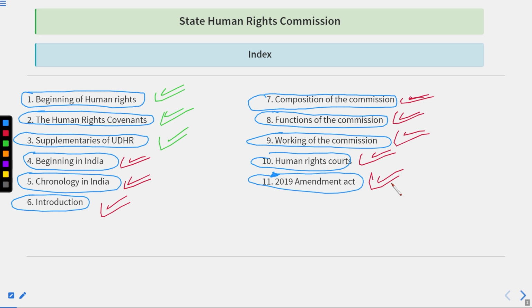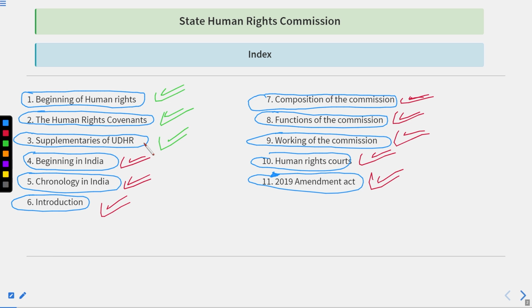So basically in this lecture, we will start from where we had left in the previous one. But before this, let me tell you one thing. In the previous lecture, we discussed the supplementaries of UDHR. And what we found is that apart from the international bills on human rights, which included three things: the Universal Declaration of Human Rights, the International Covenant on Civil and Political Rights, and the International Covenant on Social, Economic and Cultural Rights, there are other 20 principal treaties that are working for human rights, and these treaties we often describe as the supplementaries of UDHR.